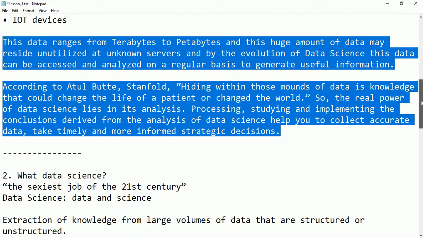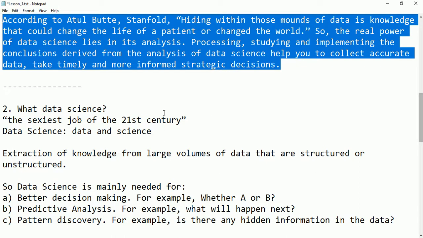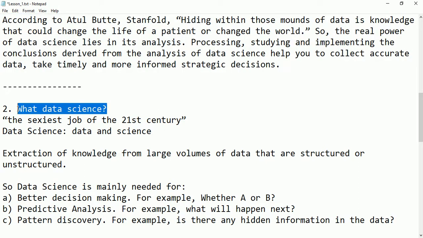So let's consider the second question which is asked here. The second question is, what then is data science? According to the book Data Science from the Scratch, they define data science as the sexiest job of the 21st century.